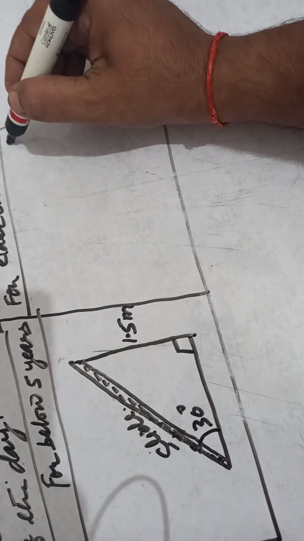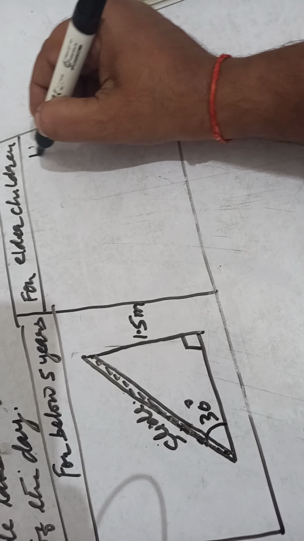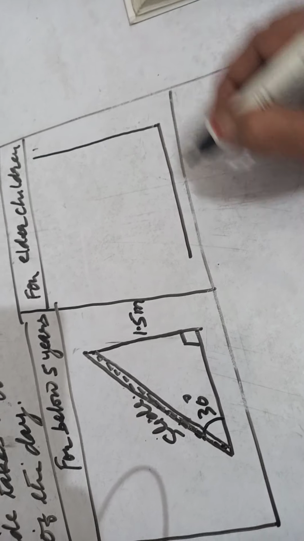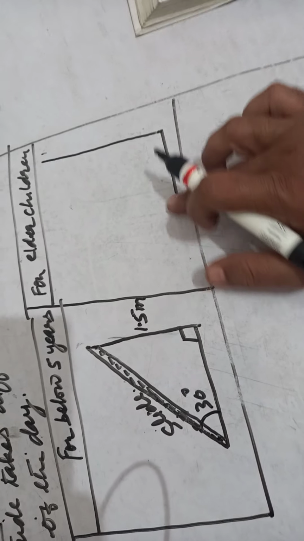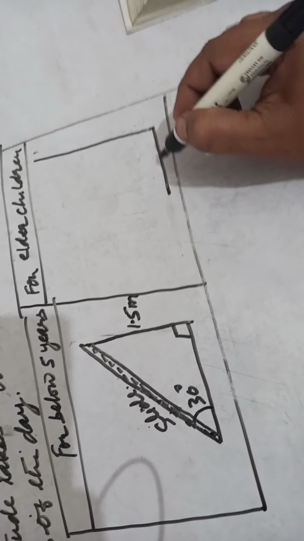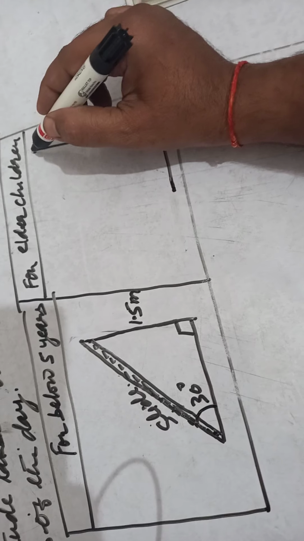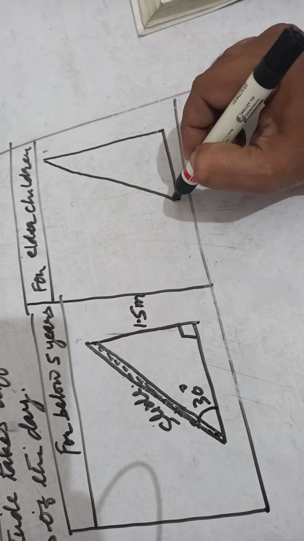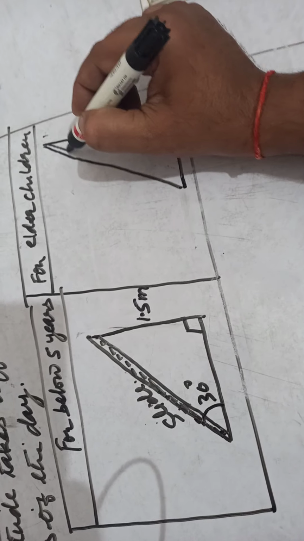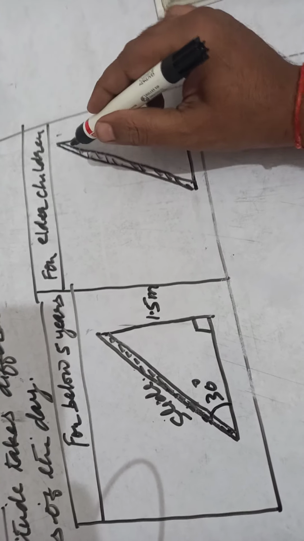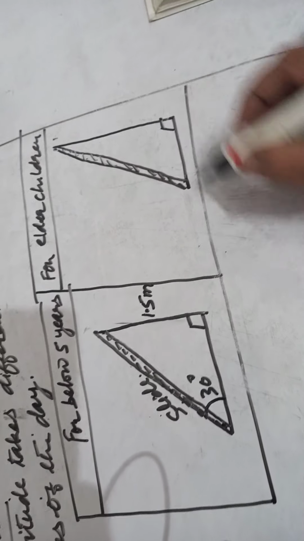Whereas for the elder children, let us draw a bigger height. Here also, this is for the elder children. This is steep height. Steep height means sharp height. Here again there is a slide. Okay, children, draw the slide. Here again this is 90 degree.